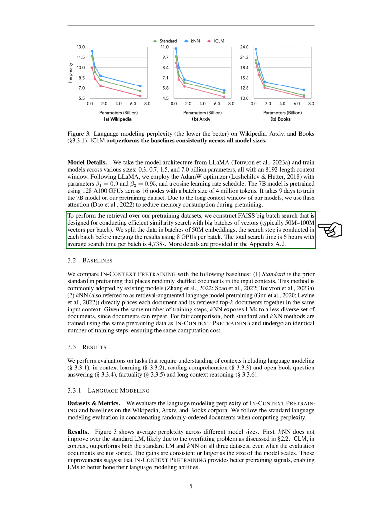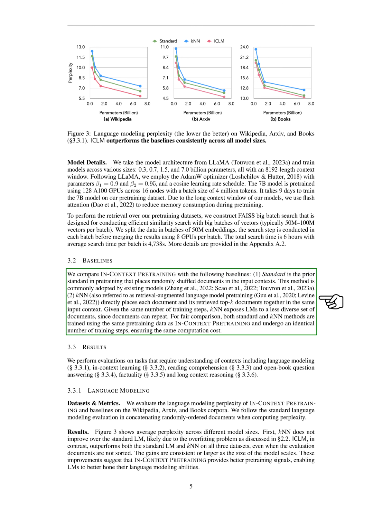Section Baselines. We're comparing our method, which we call in-context pre-training, with two other approaches, the standard method and the k-nearest neighbors, KNN, method. The standard method is a traditional pre-training approach that uses randomly shuffled documents as input. The KNN method, also known as Retrieval Augmented Language Model Pre-training, places each document and its top k most similar documents together in the same input.